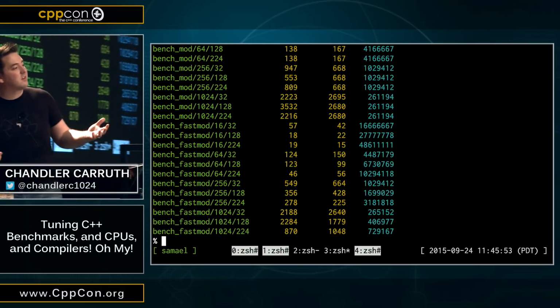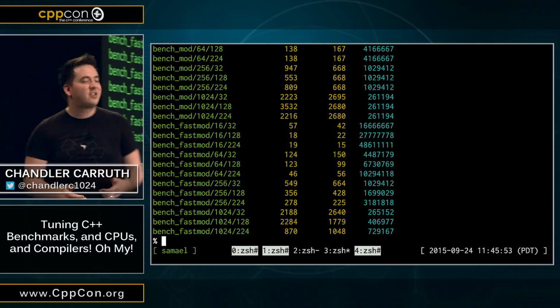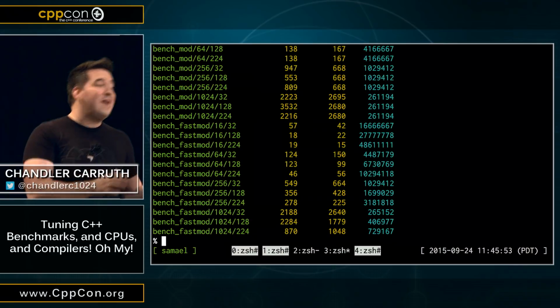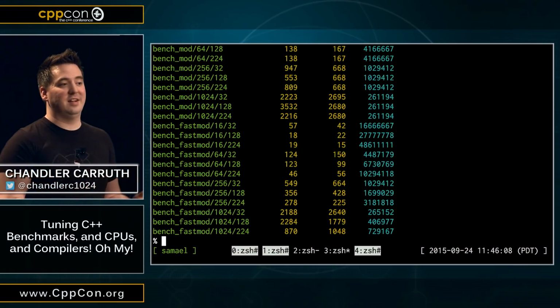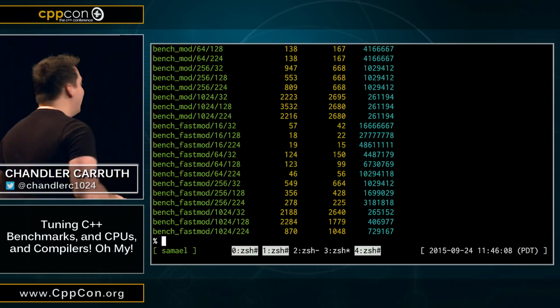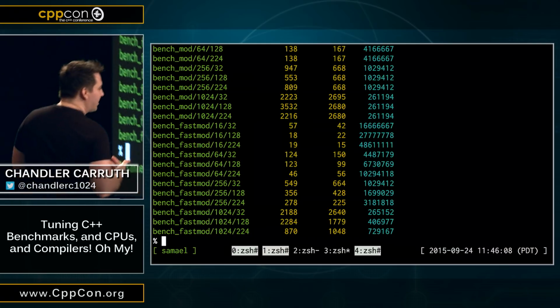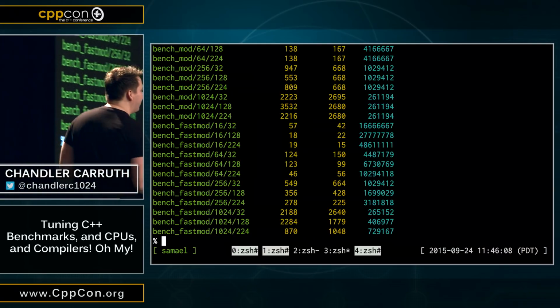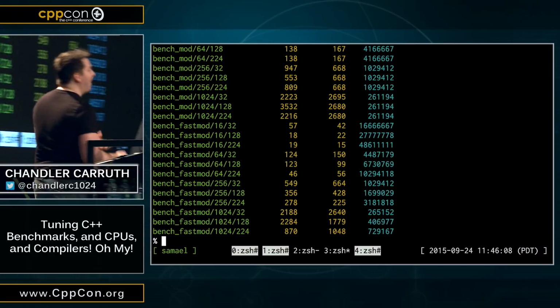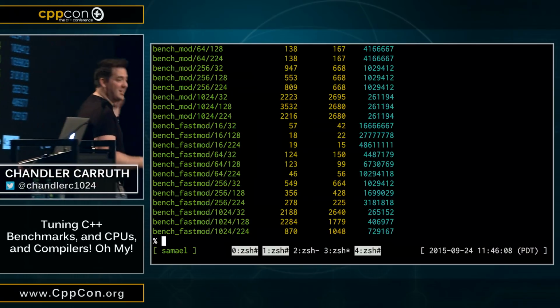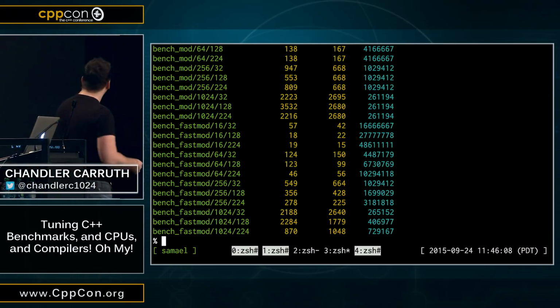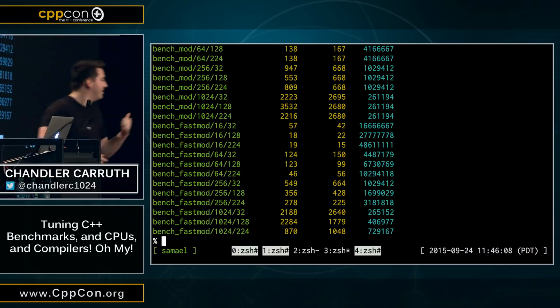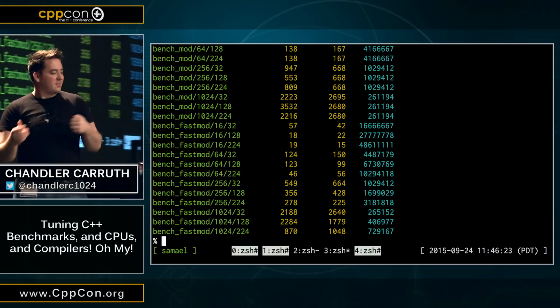And then I ran the benchmarks. I measured. And it turns out that it's way faster to actually have a branch than it is to compute the modulus, okay? And now, as a compiler author and an optimization person, I have some work to do. Because now I have to go and teach my compiler to generate this fast mod, because it's actually faster, all right? So that's the talk.